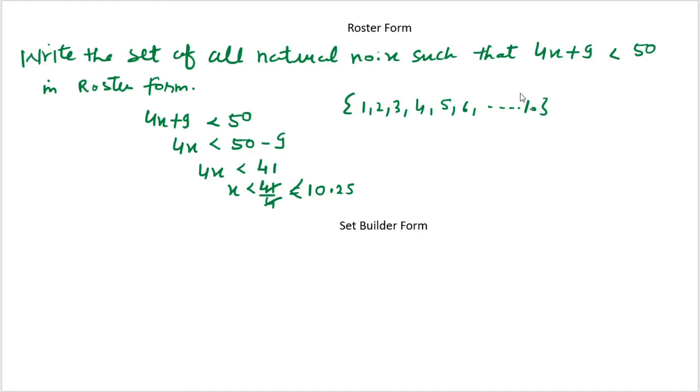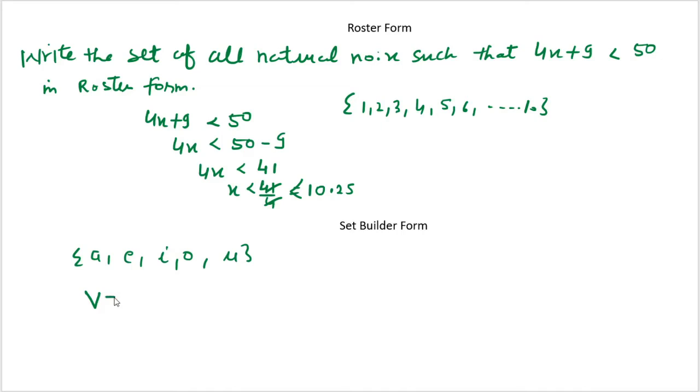Now children, I am going to tell you the method of set builder form, how to represent any set in the set builder form. Let me tell you. See, if any set is written like this: A, E, I, O, U, and I have to represent it in set builder form, how will I write it?